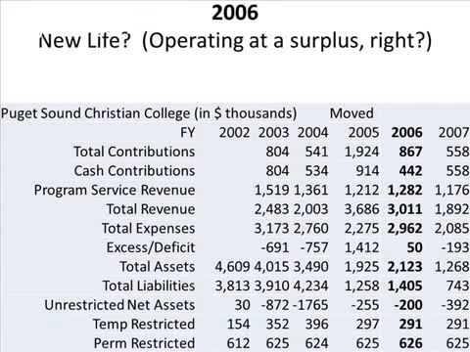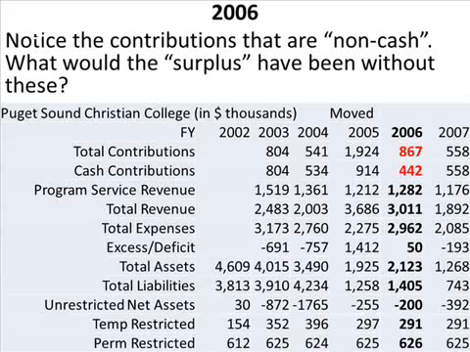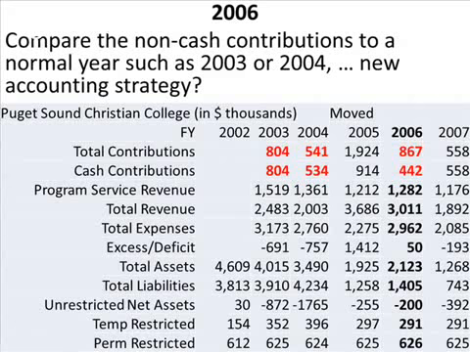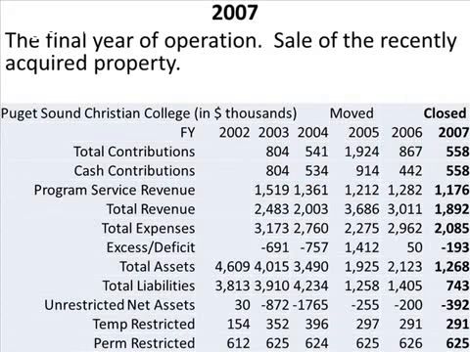So 2006, we're in a new location and looks like we're operating in a surplus, everything's going well, or is it actually going well? Notice the contributions that are non-cash. What would the surplus have been without these non-cash contributions? Well, you'd be seriously in the deficit and not have a surplus. Also, compare the non-cash contributions to a normal year, such as 2003 or 2004. This suggests that what we may be seeing is simply a new accounting strategy rather than reflecting the underlying reality of the organization.